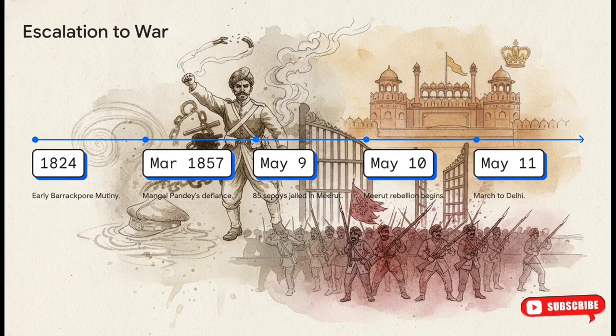I mean, sure, there was an early mutiny in Barrackpore back in 1824, but Pandey's defiance literally lit the match. On May 9th, 85 sepoys in Meerut refused the cartridges and were thrown in jail. The very next day, May 10th, the Meerut garrison rebelled, broke out their friends, and marched straight to Delhi. By May 11th, they declared the aging Bahadur Shah Zafar as the Emperor of India. A localized mutiny had instantly snowballed into an open revolutionary war.